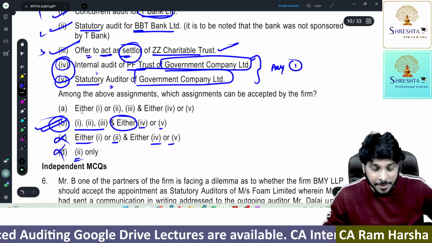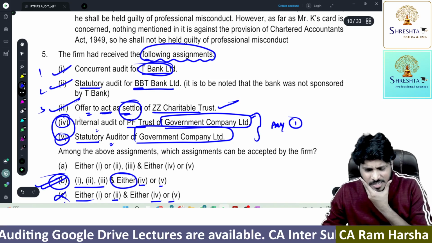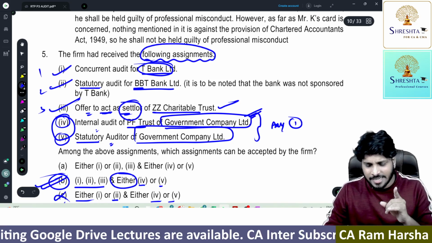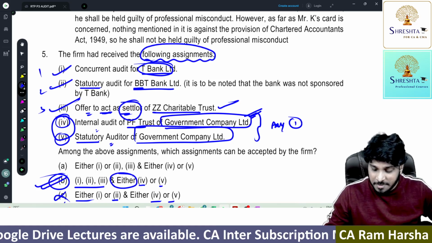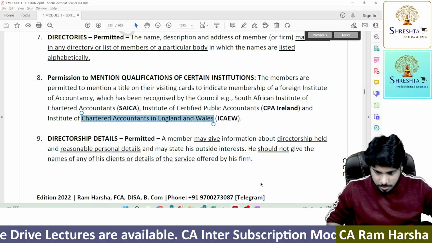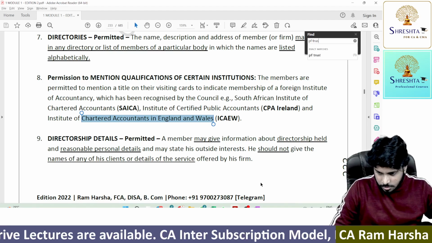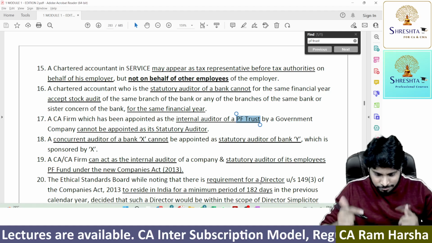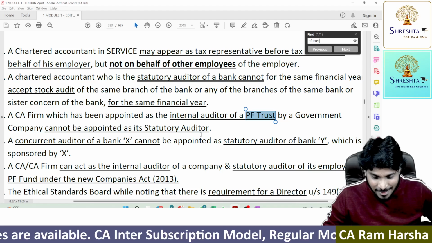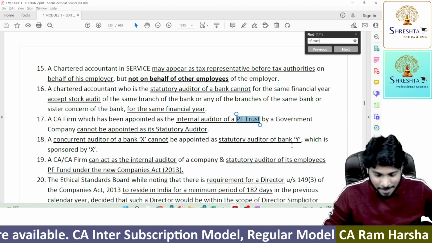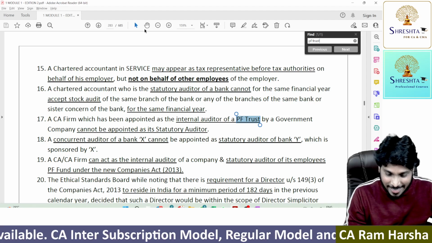You know, I think if I remember correctly, in council guidelines, PF Trust internal audit point is also given. I think so. Let me check in my material. Let me check. So PF Trust. Correct, no? I'll show you one more here. You see here, exactly I gave this.